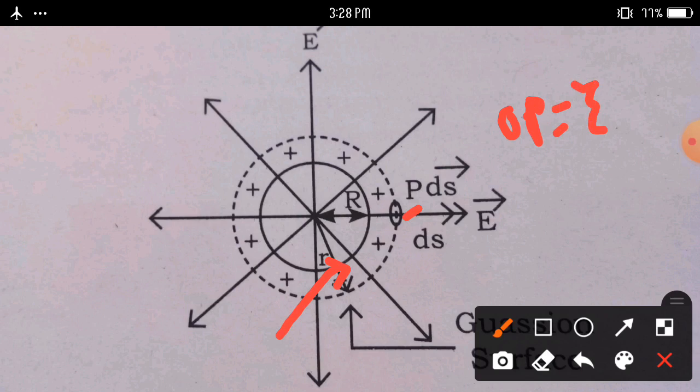Draw a Gaussian surface with center O and radius small r. Then ds is a small surface area around the point P here.